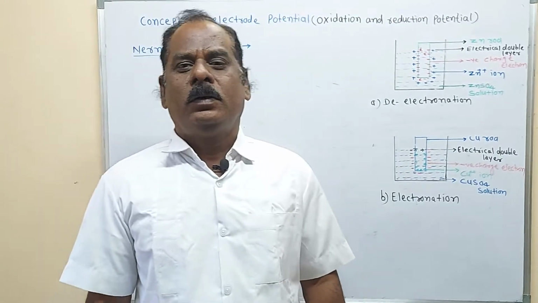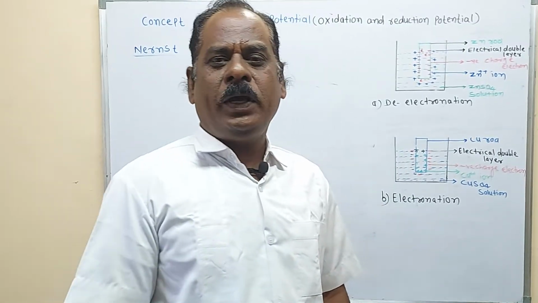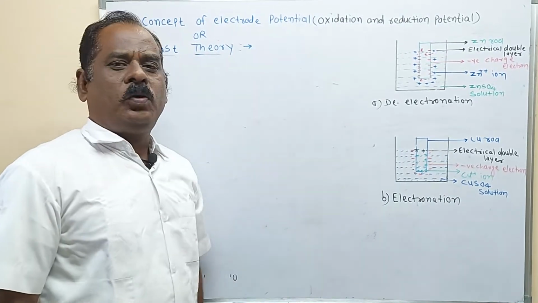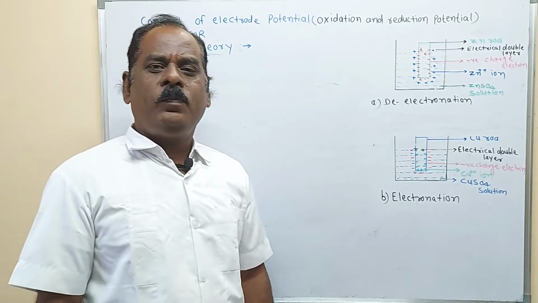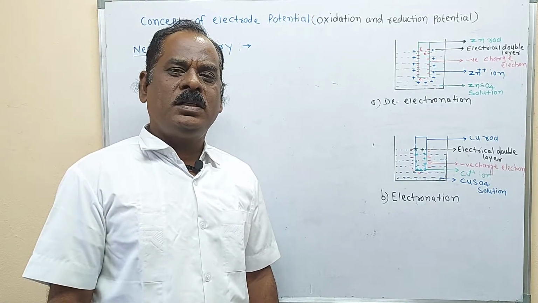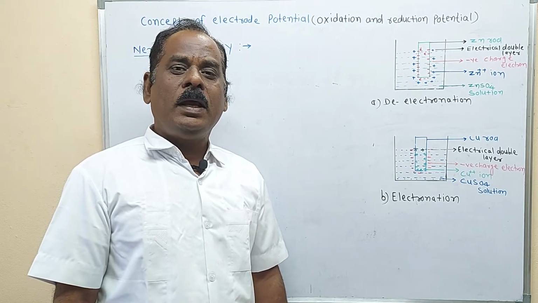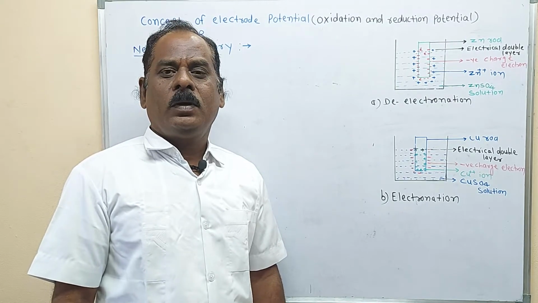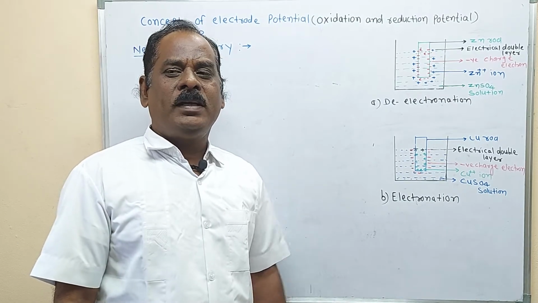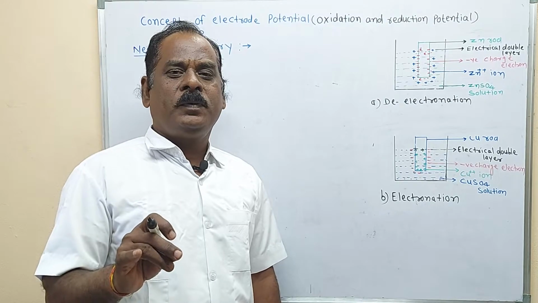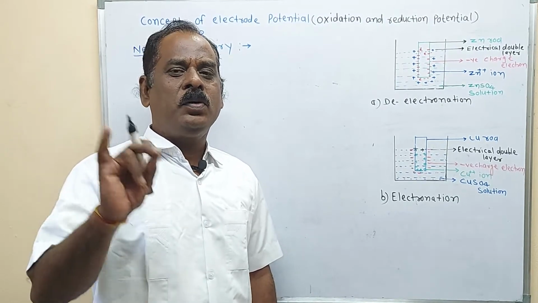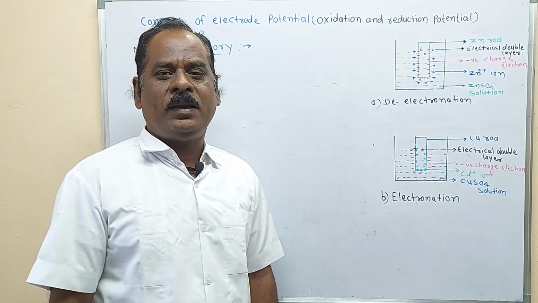Hello everyone. Today I will teach you the next point in the electrochemistry chapter, the concept of electrode potential. You remember one important point: the concept of electrode potential, that is the oxidation and reduction potential, these terms are used in the electrochemical cell. In the previous video you learned the definition of the electrolytic cell: the cell in which electric current is converted into chemical energy is called the electrolytic cell.